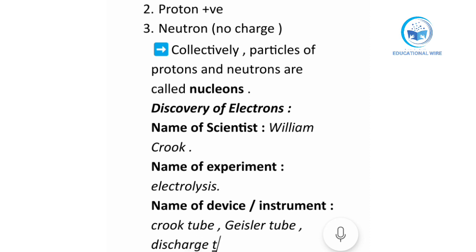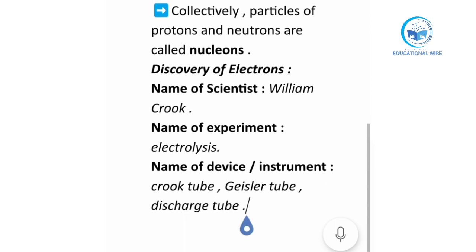According to our previous book, it is written as discharge tube. Crook tube comes from the scientist Crook. Geissler means the instrument maker, and discharge means free of charge. It's called the discharge tube.